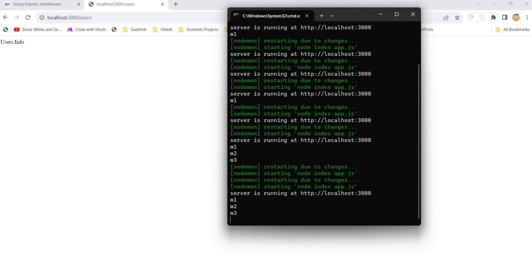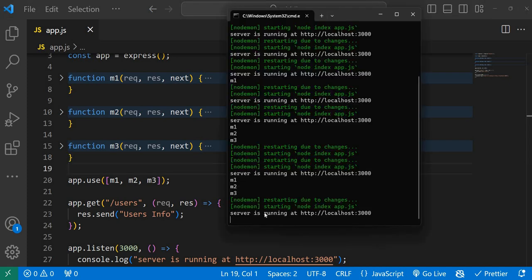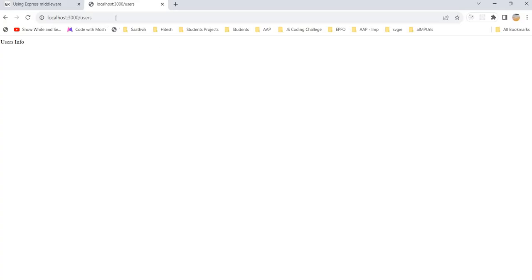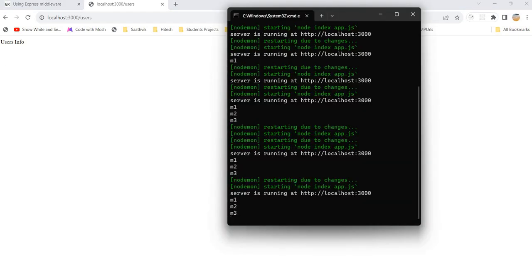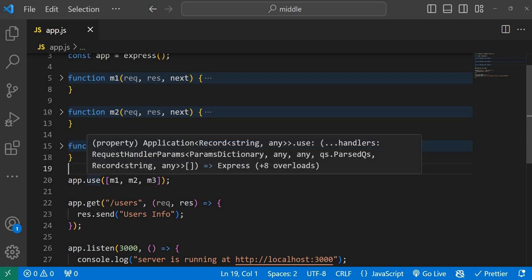And another way is there. You can add them in an array. This syntax will be helpful in another situation, but I'm just trying to explain. The server is up and running again. We don't have any response here so far. Again, I'm just hitting the server. Boom. See the results: M1, M2, M3, and we got the result. So either you can do app.use(M1), app.use(M2), app.use(M3), or you can add M1, M2, M3 directly in one app.use, or you can put an array.